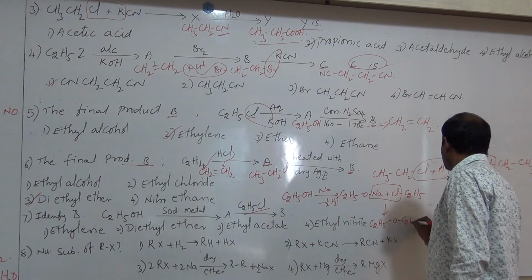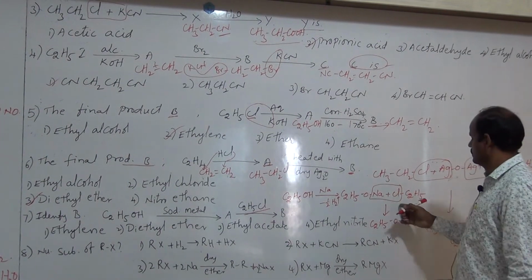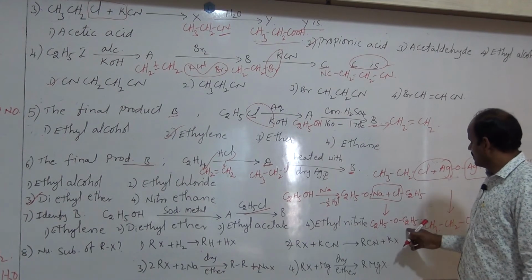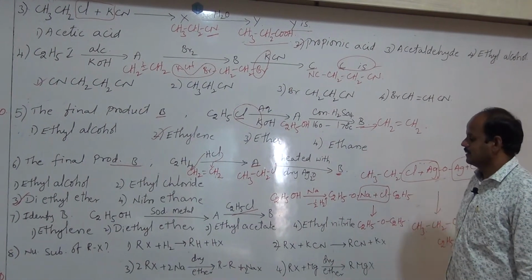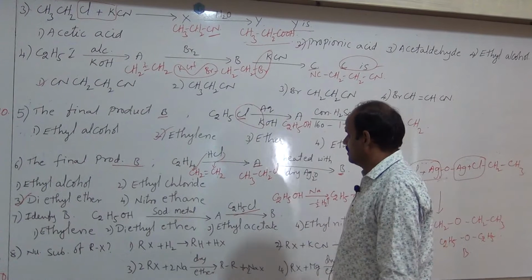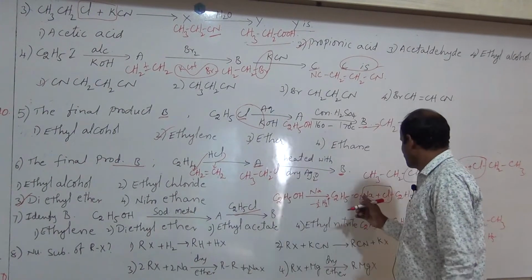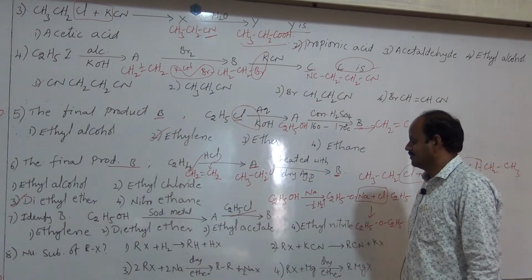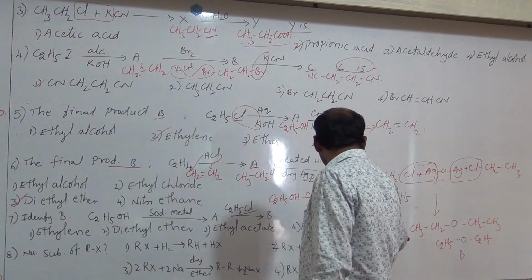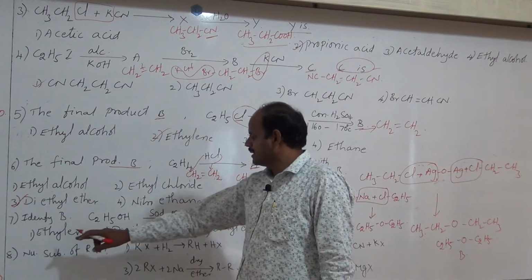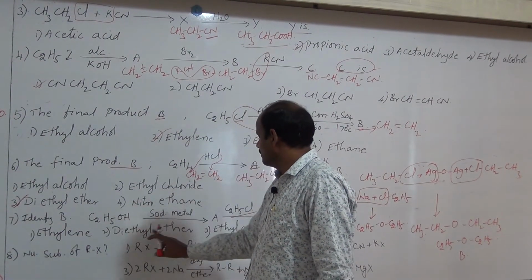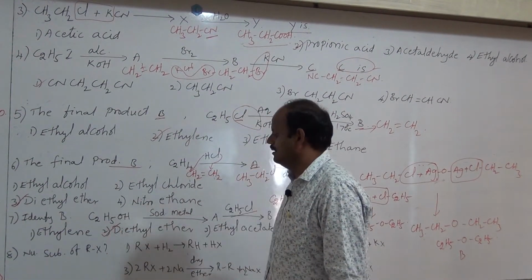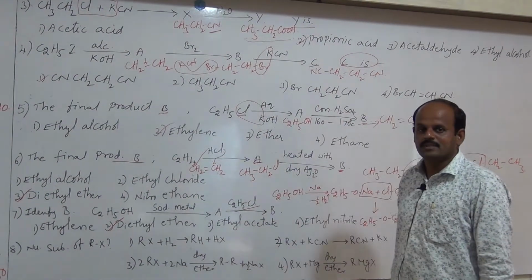C2H5OC2H5. This one. So what is the name of this one? Diethyl ether. So this reaction, when sodium ethoxide reacts with alkyl halide, gives ether. It is the Williamson synthesis. Yes, here the final product is diethyl ether. First option is ethylene, not correct. Second one is diethyl ether. It is the answer.